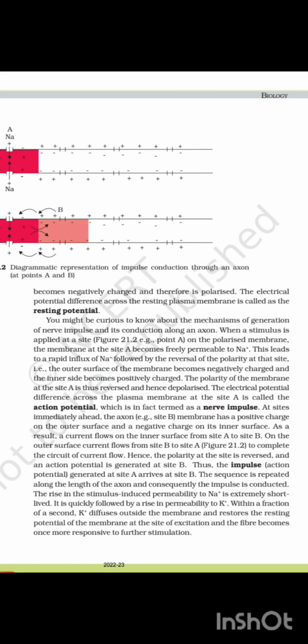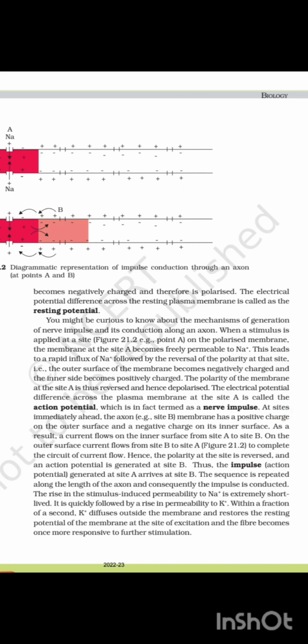The outer surface of the membrane becomes negatively charged and the inner side becomes positively charged. The polarity of the membrane at the site is thus reversed and hence depolarized. The electrical potential difference across the plasma membrane at site A is called the action potential, which is in fact termed the nerve impulse.